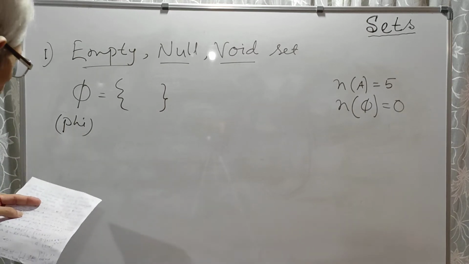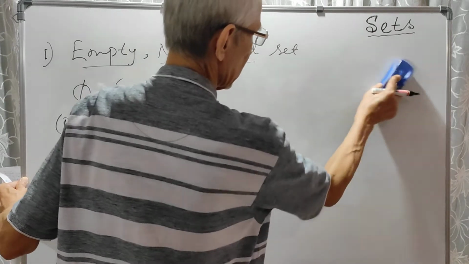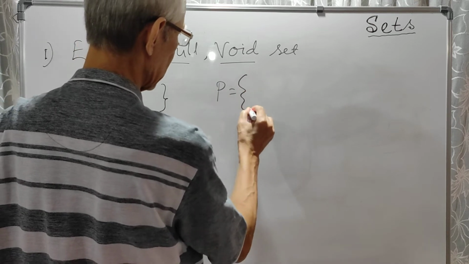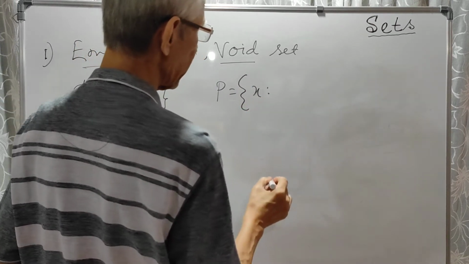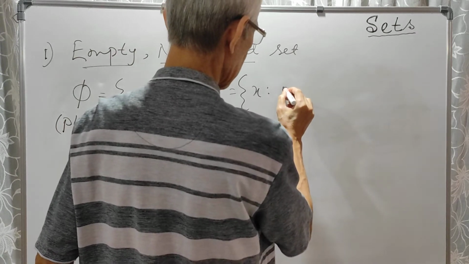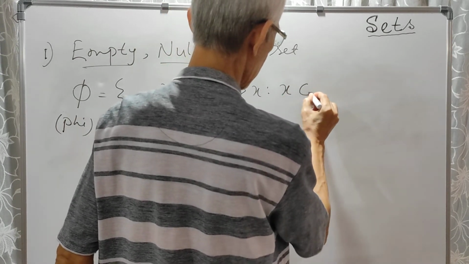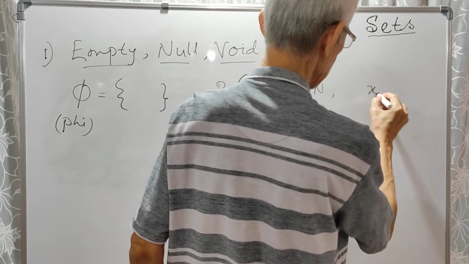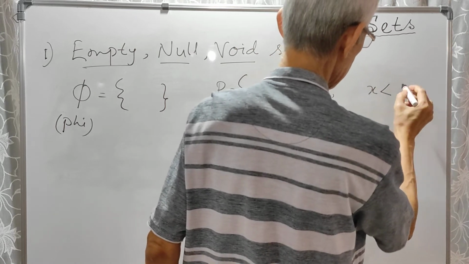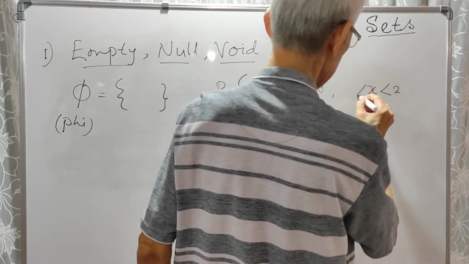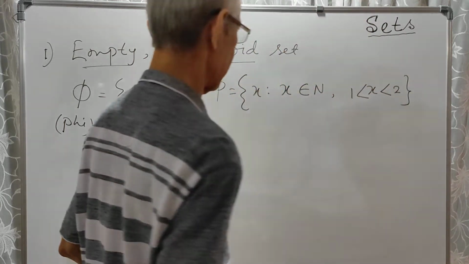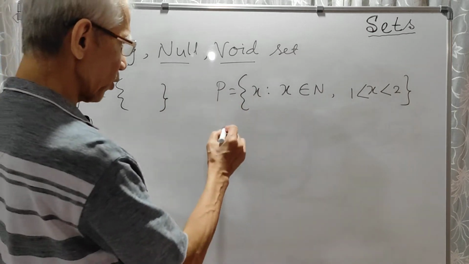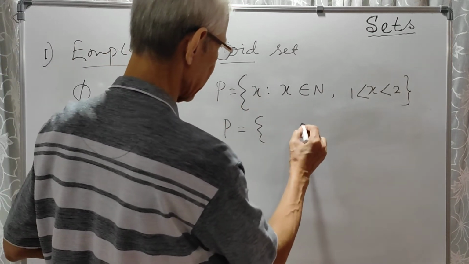For example, suppose this set. Suppose P is a set of x such that x belongs to N, and x is less than 2 but greater than 1. Now see, this is going to be a null set. I have shown it in builder form. Now in roster form it will be simply a null set. There will be no element.